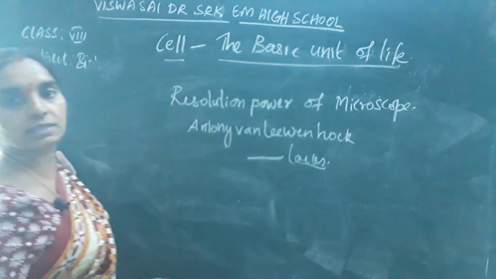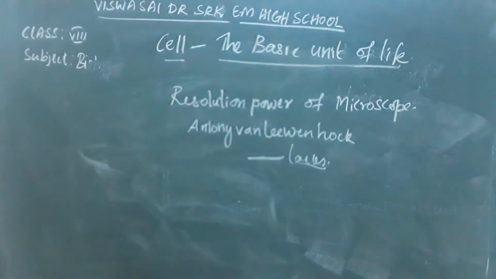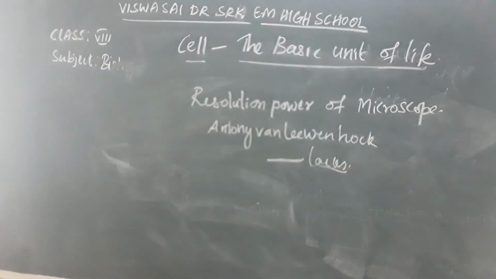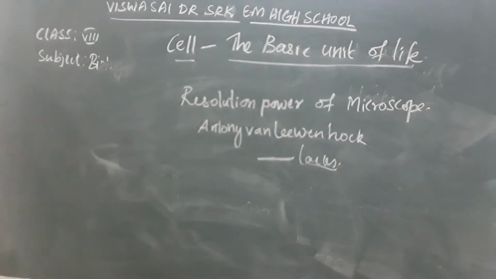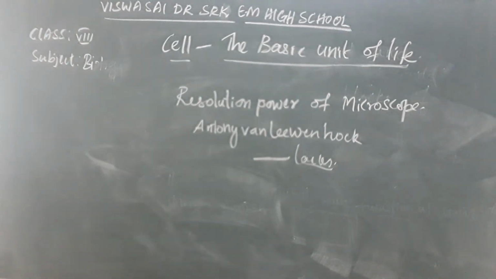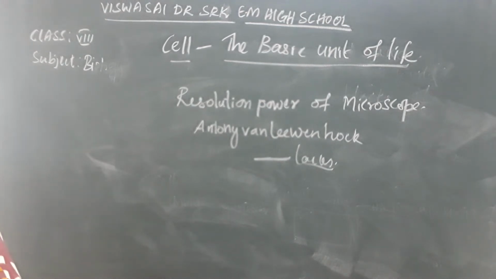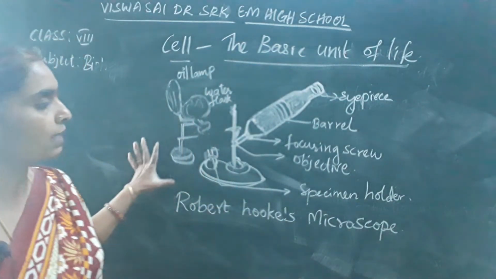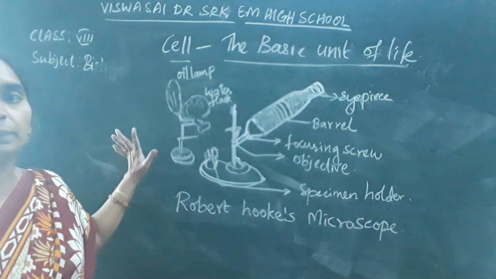Okay. Next, cell was discovered by Robert Hooke in 1665. In which year, children? Cell was discovered by Robert Hooke in the year 1665. See Robert Hooke's microscope, children, on the board.